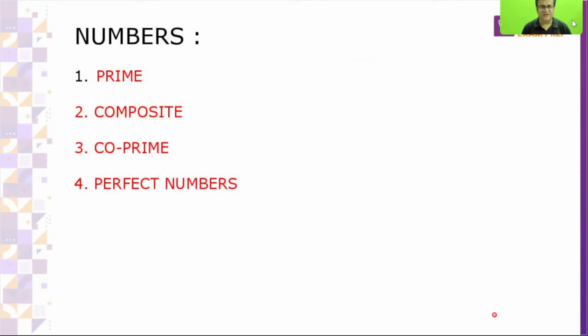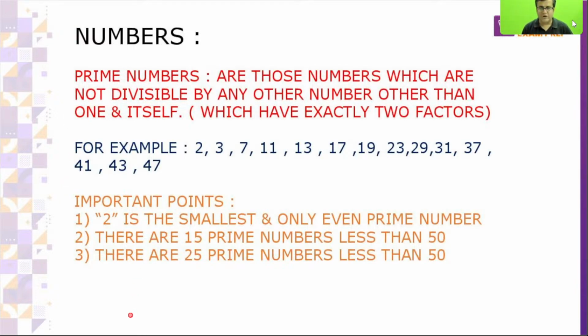Now come to few other terms: prime, composite, co-prime, and perfect numbers. Prime number is what? Numbers which are not divisible by any other number other than 1 and itself. 2 is a prime number. 3, 7, 11, 13, 17, 19, 23, 29, 31, 37, 41, 43, 47. All these from 1 to 50 are prime numbers, divisible by 1 and by itself.